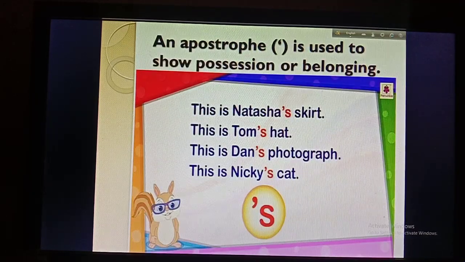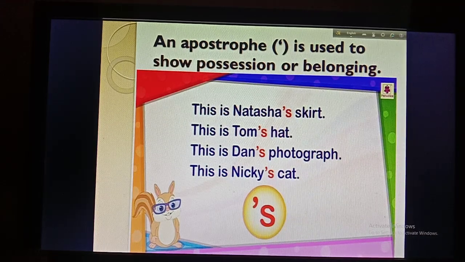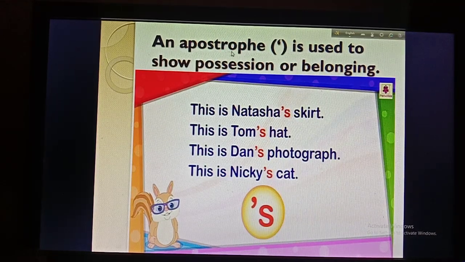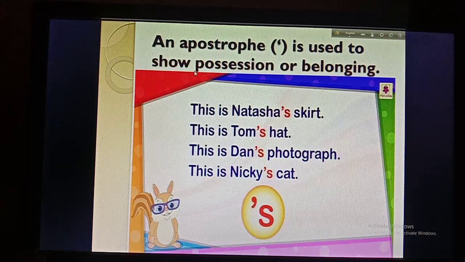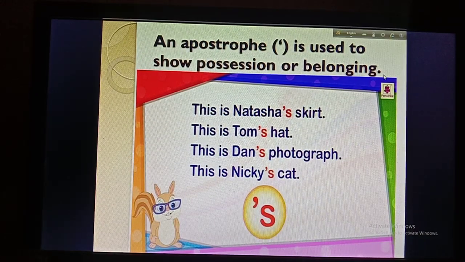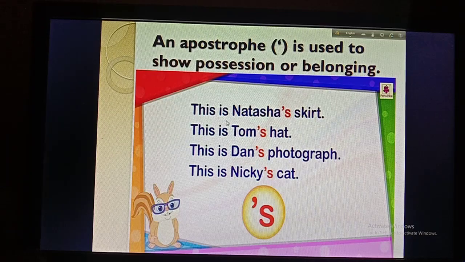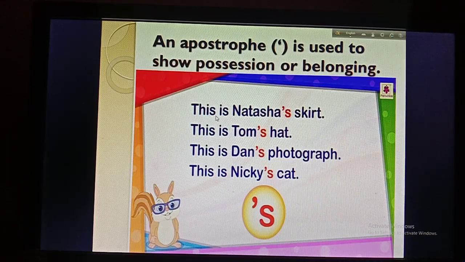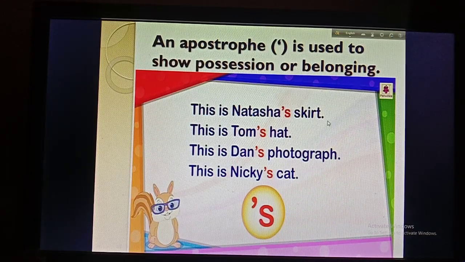Now look at these sentences. An apostrophe is used to show possession or belongingness. So to show the possession or belongingness, we use an apostrophe. The examples are, first of all, here I have written this is Natasha's skirt. Then this is Tom's hat.